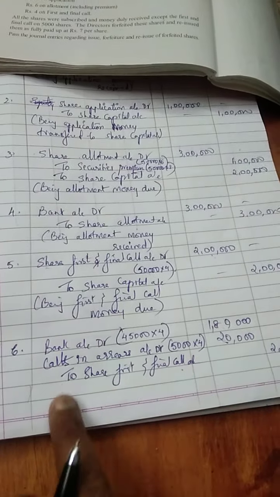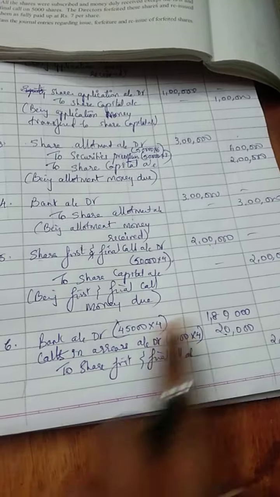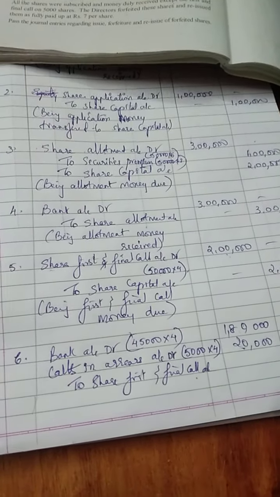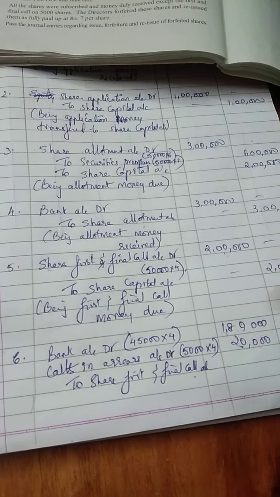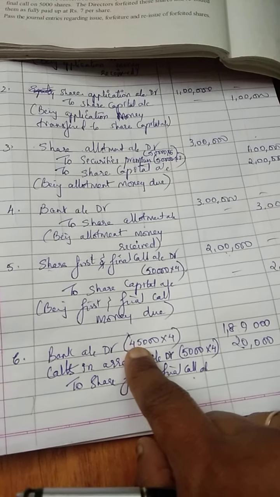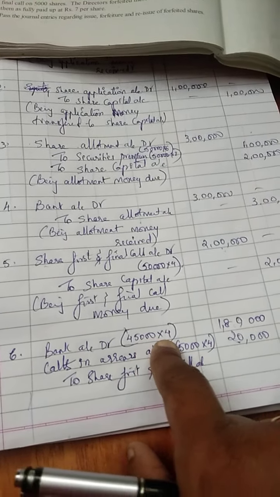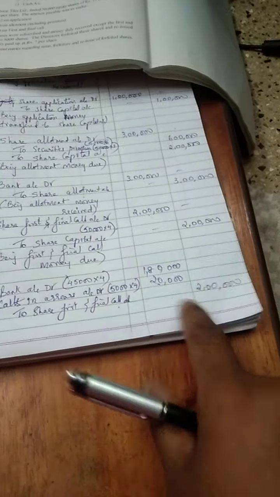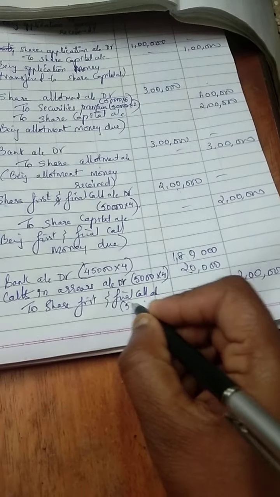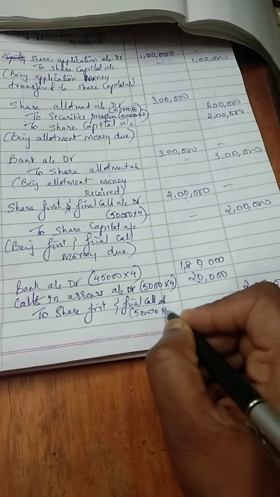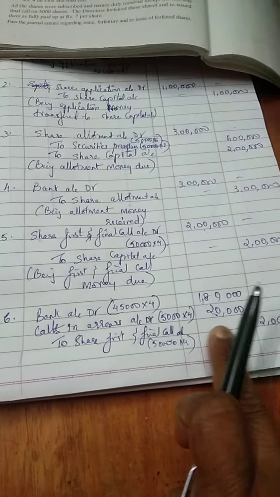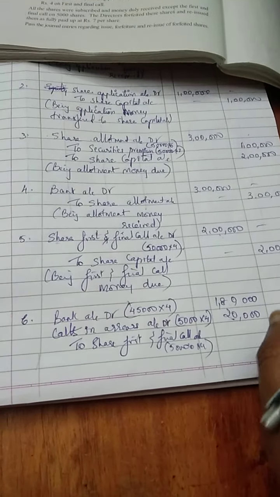You will get exactly 20,000. So I repeat, bank account to share first and final call. The entire money is received, I will write the same 2 lakh. But here it says I've received money except on 5,000 people. So how much have I received? 45,000 into 4 rupees. Okay, how much am I supposed to receive? 2 lakh. That is, all the 50,000 people are supposed to pay me 4 rupees, which is your 2 lakh. Or you can copy it from the previous one. The balance which you've not got is your calls in arrears. Okay, after this comes your next,